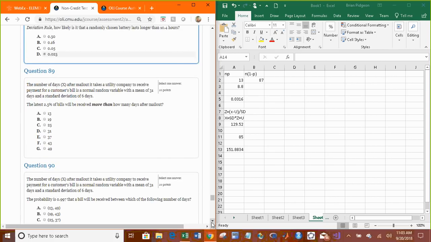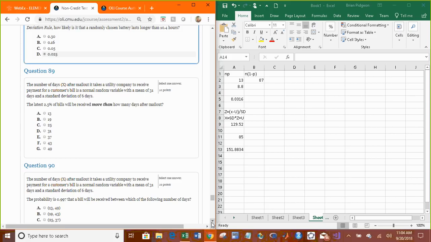Okay, the number of days X after mail-out it takes a utility company to receive payment for a customer's bill is a normal random variable with mean 31 and standard deviation of 6. The latest 2.5% of bills will be received more than how many days after mail-out?